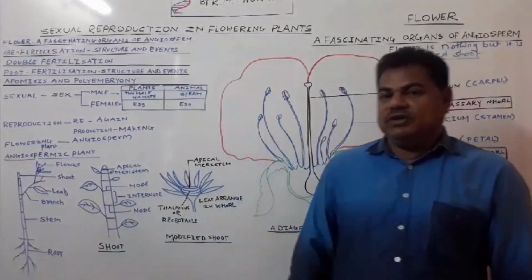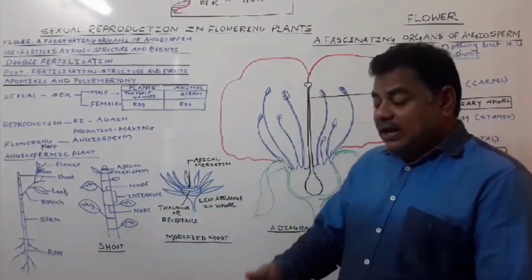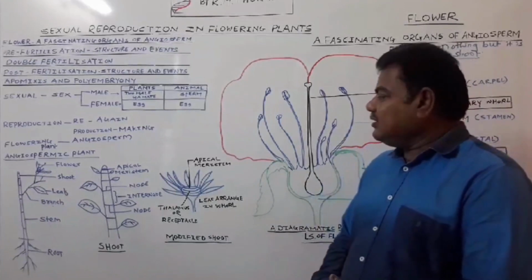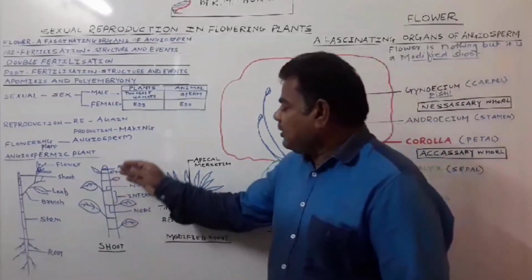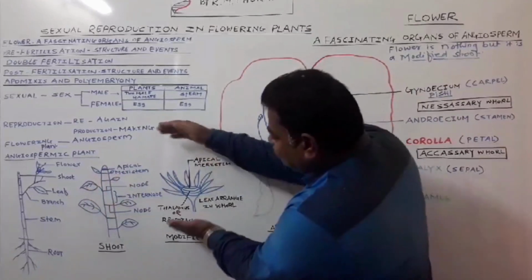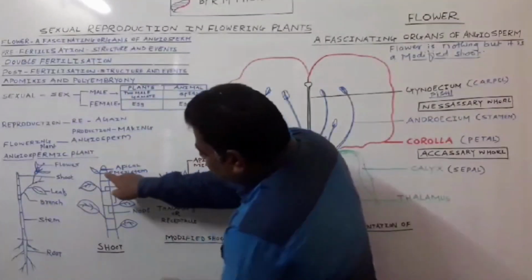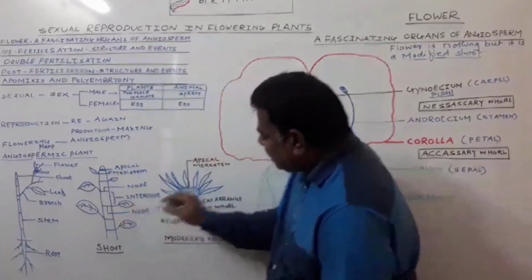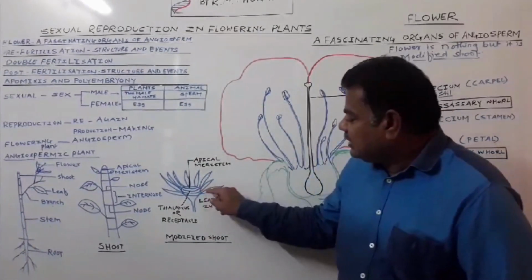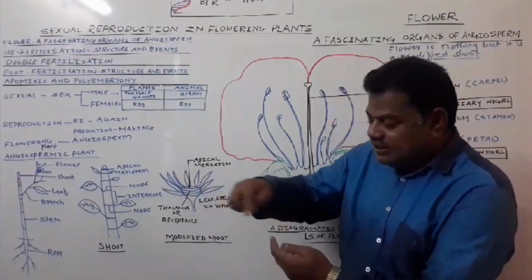In the millions of years, according to the need for 100% fertilization, these angiospermic plants condensed this shoot, and when the shoot got condensed, all these node regions came closer with each other, due to which the leaves got arranged in a whorl.